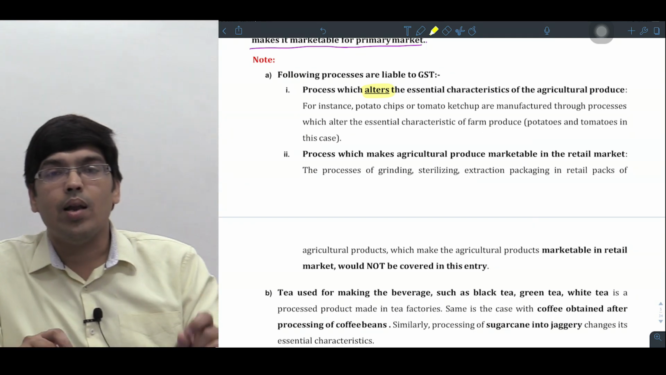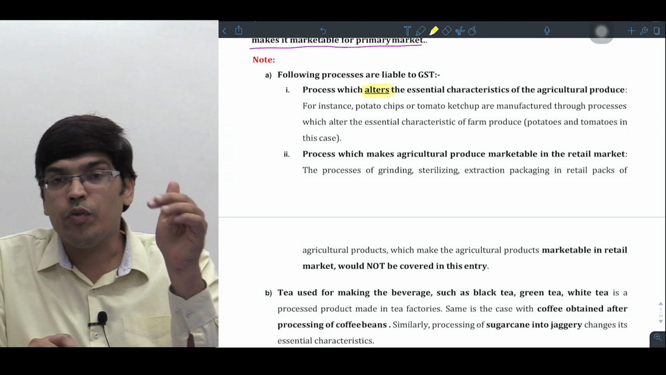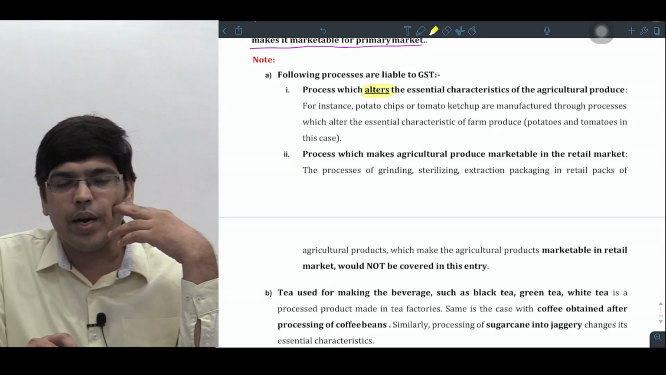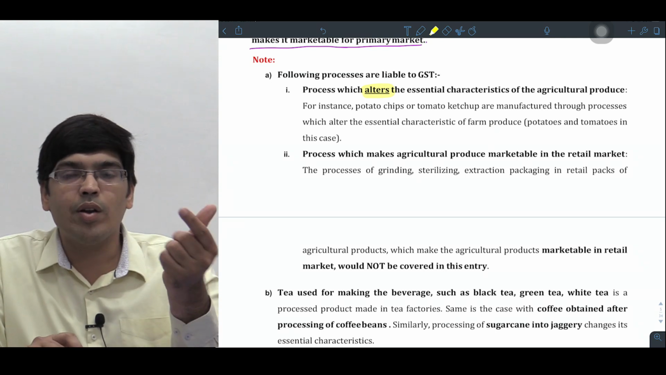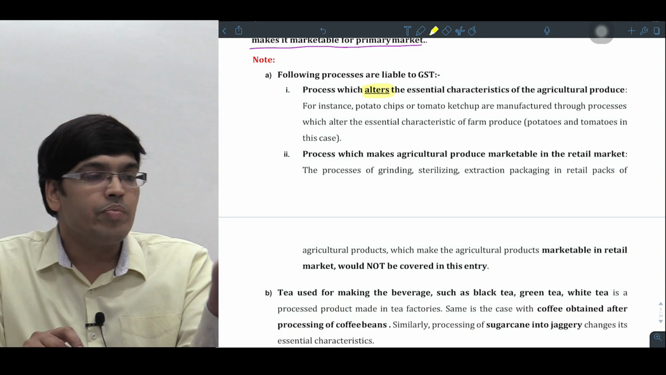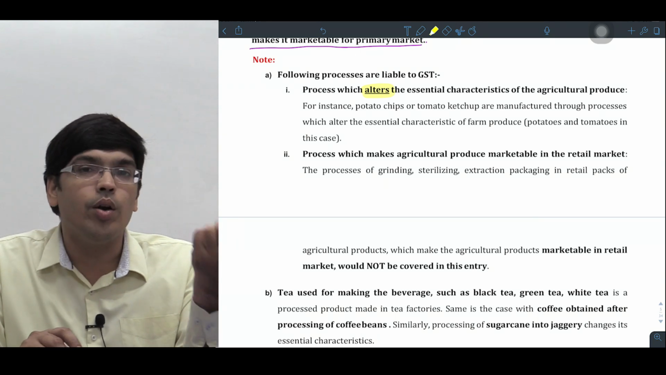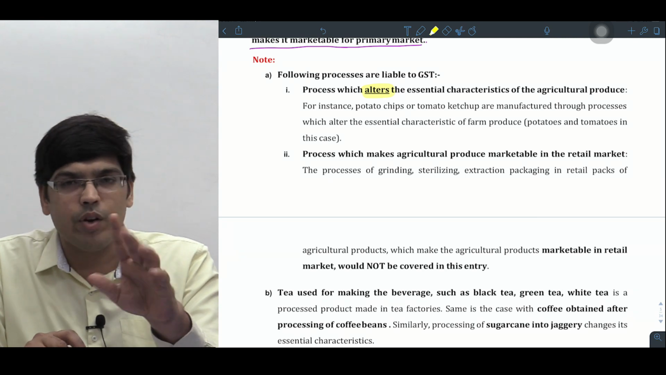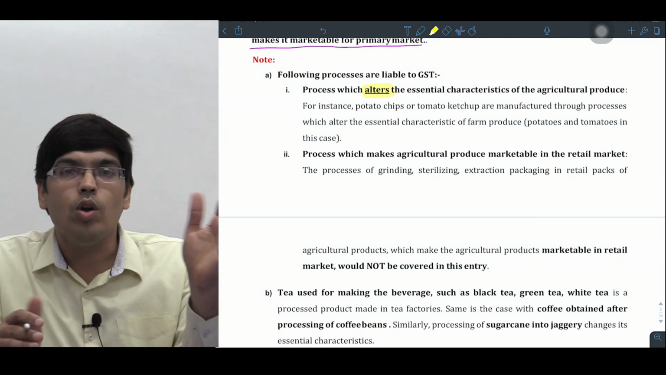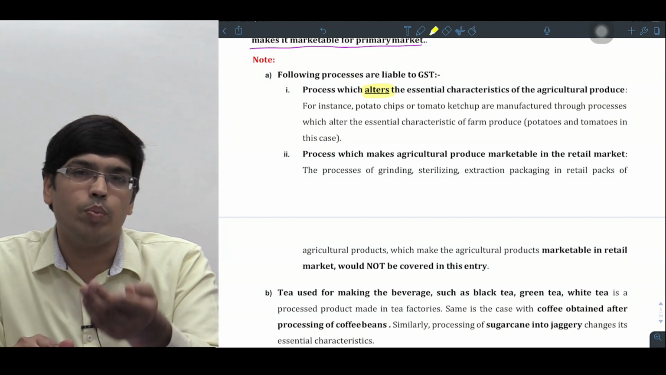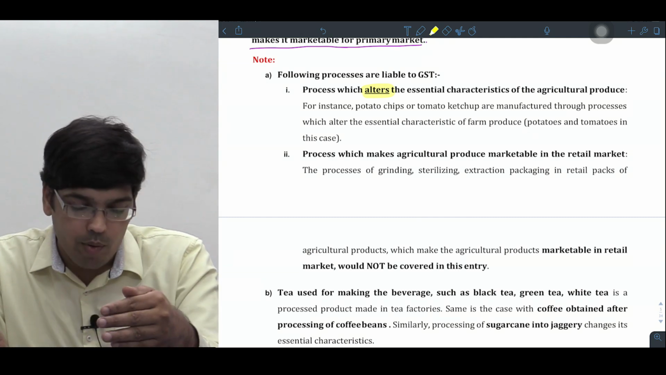Am I clear? For example, coffee. If you roast the coffee, if you cure the coffee, then you are bringing a refined product, right? That will become taxable. Sunflower, you are extracting sunflower oil from it. That will also become taxable. Groundnut, you are crushing groundnut to make groundnut oil. Will that be an agriculture activity? No, that will become a taxable activity. All that will become taxable, because you are changing the character of the produce. You are creating a completely new market, right?